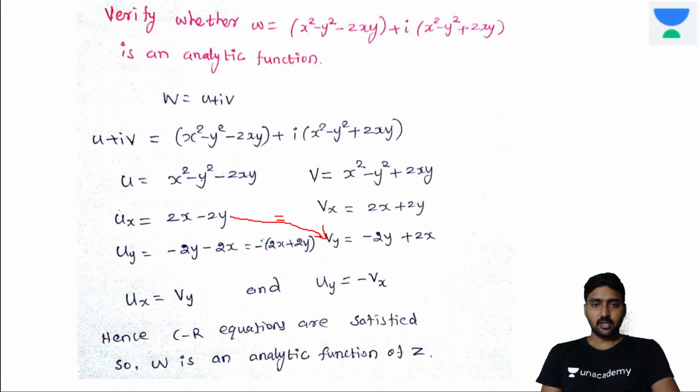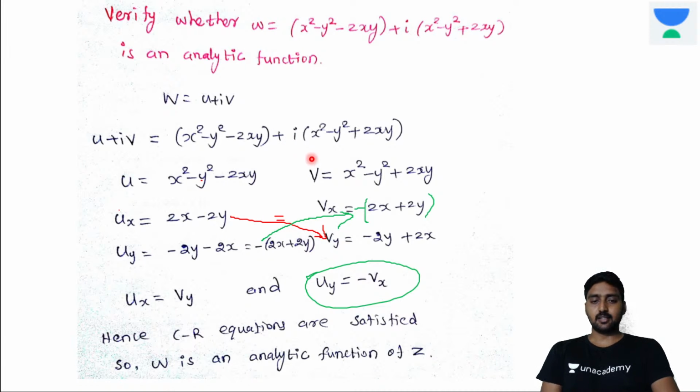If you multiply vx by minus, it is equal to uy. So it is satisfied. Now the Cauchy-Riemann equation is satisfied. Therefore the given function w is an analytic function of z.